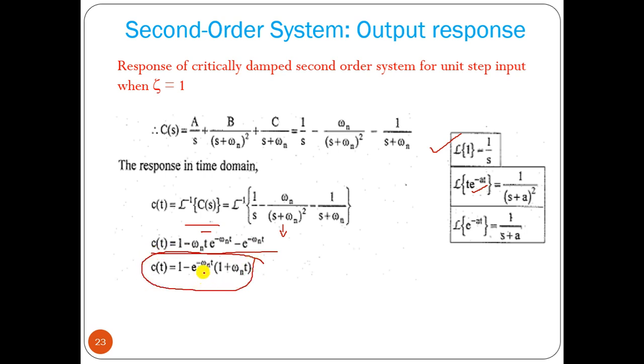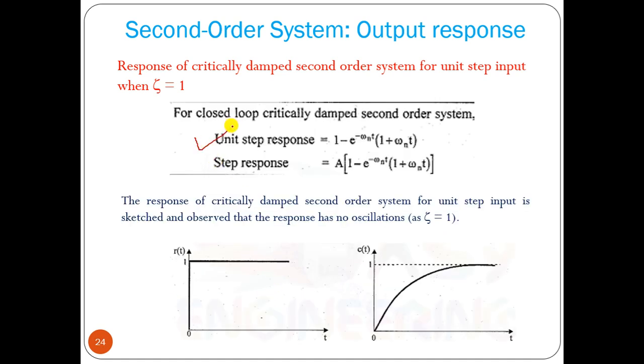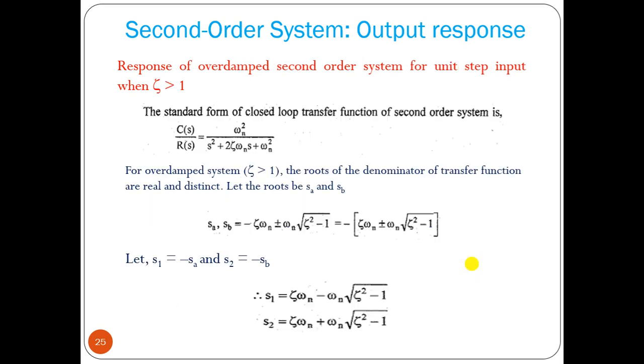Now what can we see? It has only e to the power minus omega n t into that term. Only an exponentially decaying term is there, so the response will be only exponential, not oscillatory, right? That we are getting from this particular expression. If we have a unit step response, that will be this equation. For a step response, you have to multiply it by A, and this is the waveform that I have already shown, for zeta equal to 1.